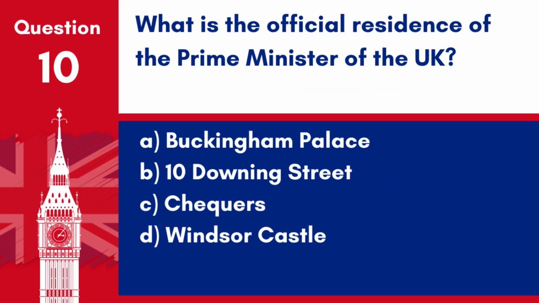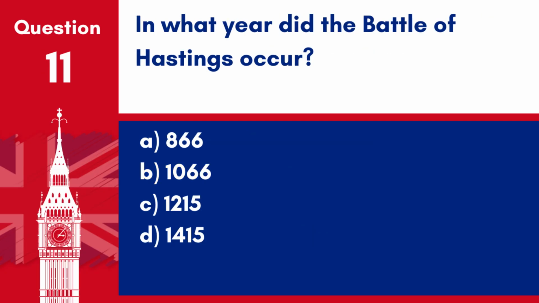Question 10. What is the official residence of the Prime Minister of the UK? A. Buckingham Palace, B. 10 Downing Street, C. Chequers, D. Windsor Castle. Answer: B. 10 Downing Street. 10 Downing Street in London is the official residence and executive office of the Prime Minister of the UK. Question 11. In what year did the Battle of Hastings occur?